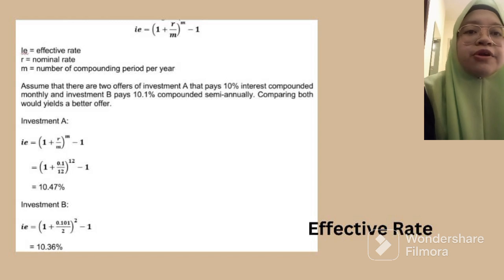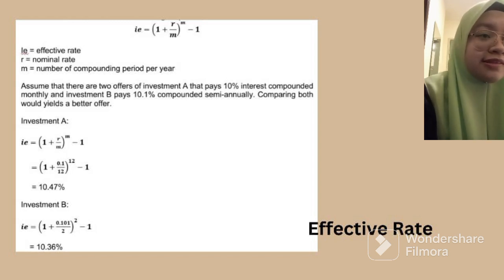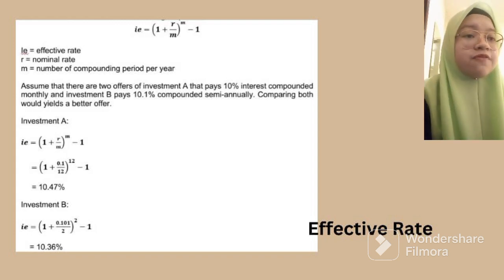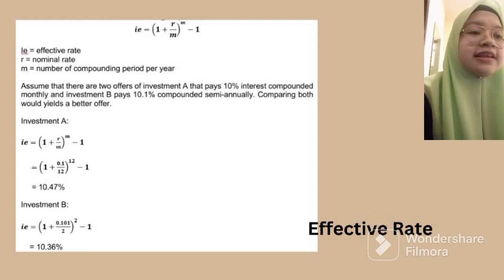Comparing both, for investment A, we will gain 10.47%.